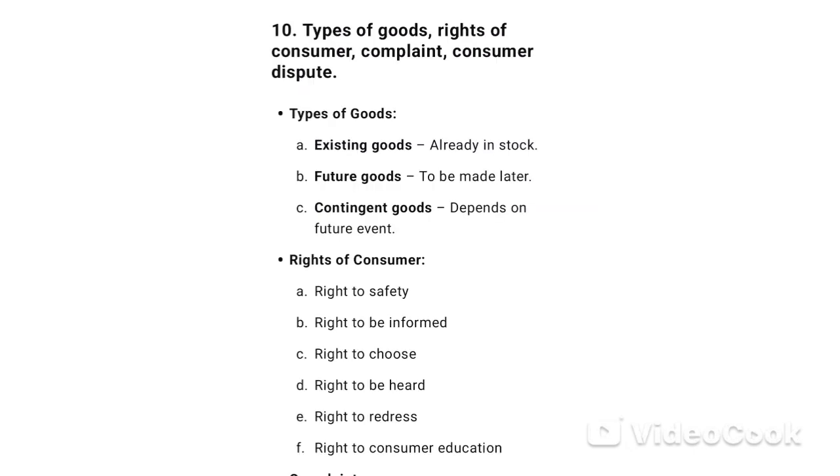10. Types of goods. Rights of consumer, complaint, consumer dispute. Types of goods. 1. Existing goods, already in stock. 2. Future goods, to be made later. 3. Contingent goods, depends on future event.